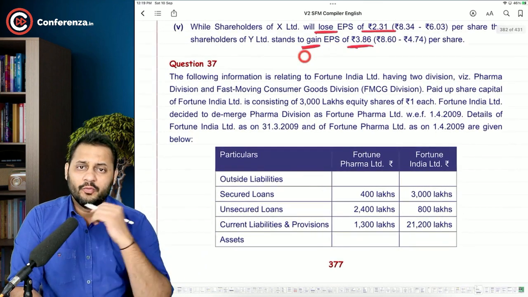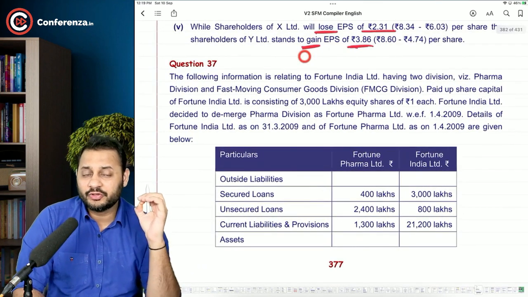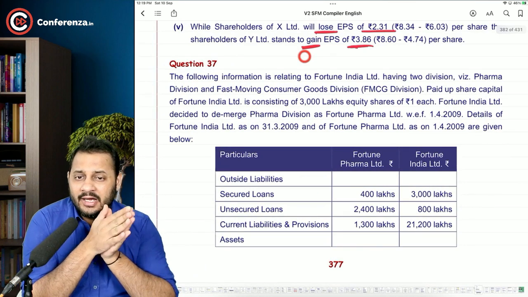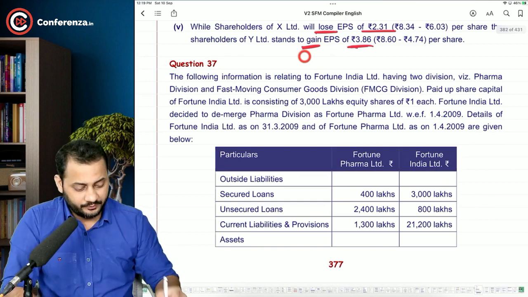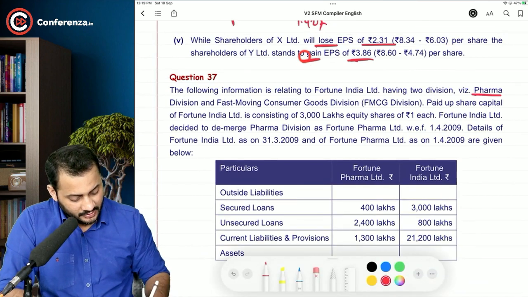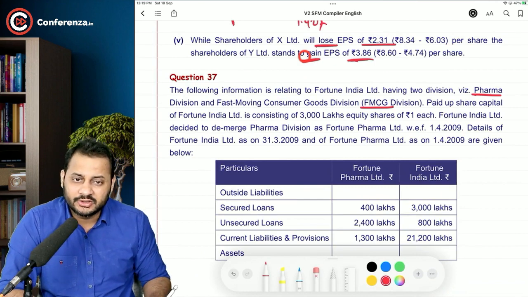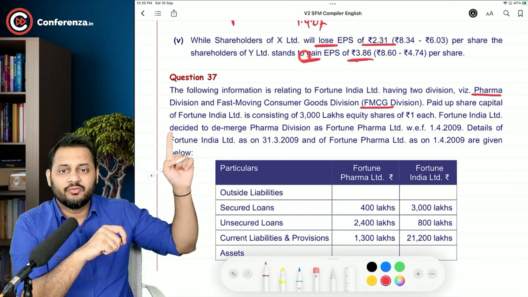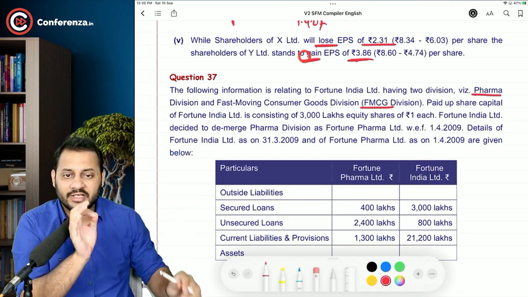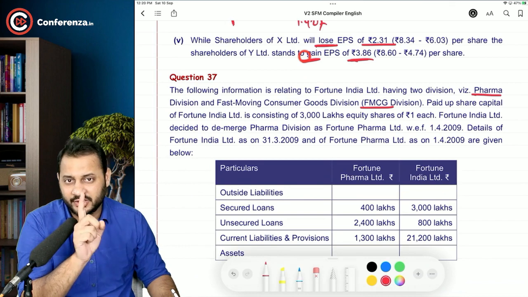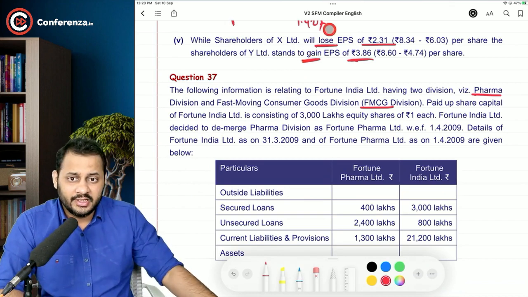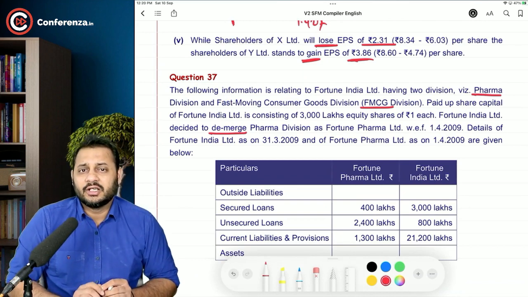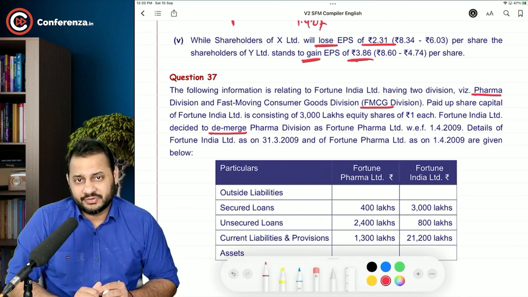See, the following information relates to Fortune India Limited. It has two divisions, pharma and FMCG, fast moving consumer goods. Paid up share capital of Fortune India Limited consists of 3000 lakhs equity shares of rupees 1 each. Okay. Fortune India Limited decided to demerge. This is the first question that we are solving for a demerger.